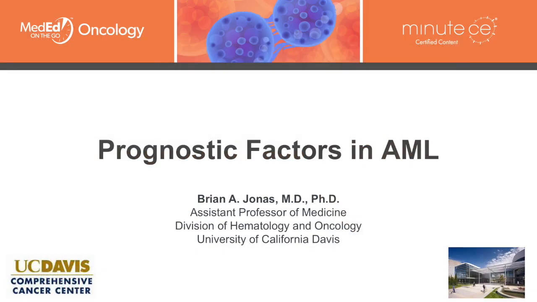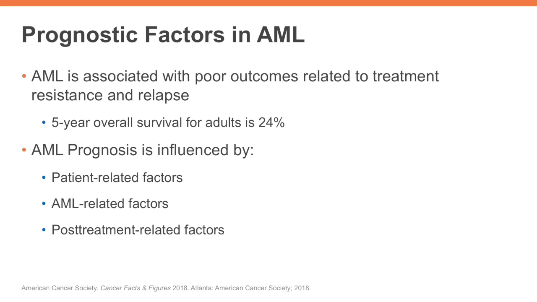This will be a presentation on the prognostic factors in AML. AML is associated with poor outcomes related to treatment resistance and relapse. The 5-year overall survival for all adults is 24%. AML prognosis is influenced by many features, which include patient-related factors, AML-related factors, and post-treatment-related factors.